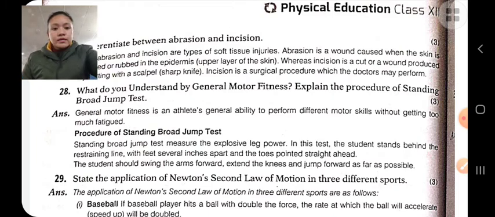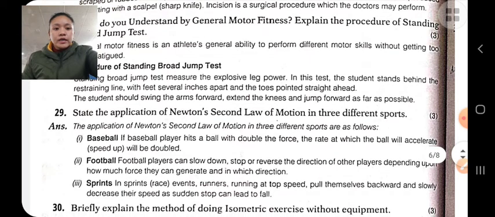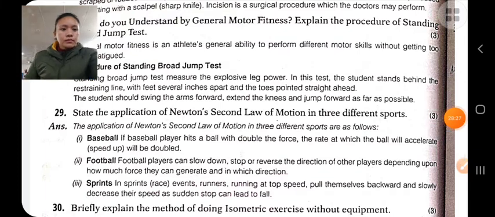Next is: state the applications of Newton's second law of motion. Newton's laws of motion were formulated by Isaac Newton in 1687. There are three laws of motion. The first law of motion is also known as the law of inertia. According to this law, an object at rest will remain at rest, and an object in motion will remain in motion, unless and until an external force acts upon it.